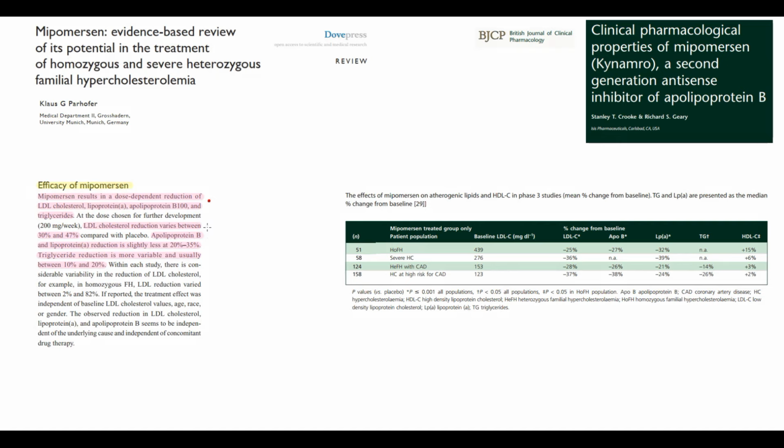Nowadays, we know that mipomersen can reduce LDL cholesterol by 30 to 47%, which is significant. VLDL lipoproteins can be reduced by 20 to 35%, and triglycerols can be reduced by 10 to 20%. Here we can see the effectiveness of mipomersen in different groups of patients. As we can see, in all of them, mipomersen causes reduction of LDL cholesterol, reduction of ApoB100, VLDLs, triglycerols, and even elevation of high-density lipoprotein particles.